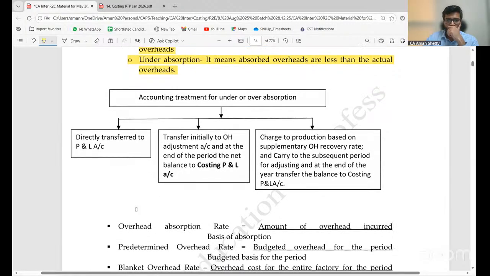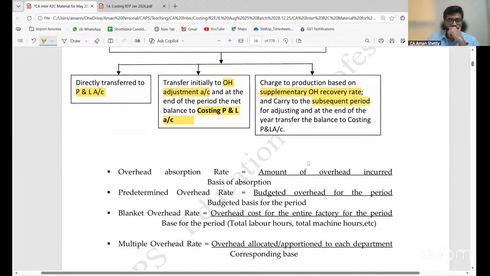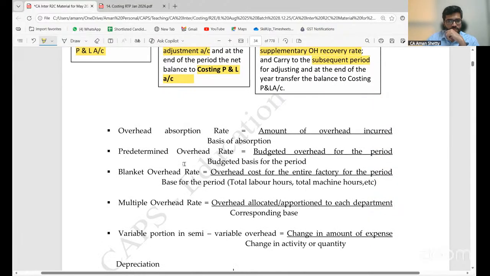Accounting treatment for under or over absorption: directly transfer to P&L account; or transfer initially to overhead adjustment account, and at the end of the period, the net balance to costing P&L account; or charge to production based on supplementary overhead recovery rate; or carry to the subsequent period for adjusting, and at the end of the year transfer the balance to costing P&L account. Overhead absorption rate: amount of overhead incurred divided by basic absorption.